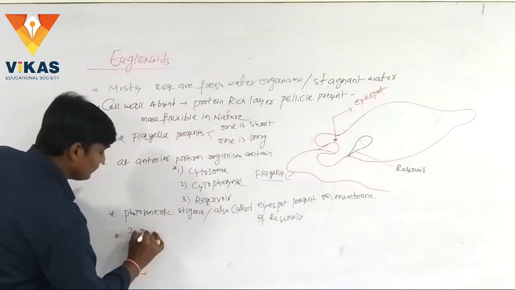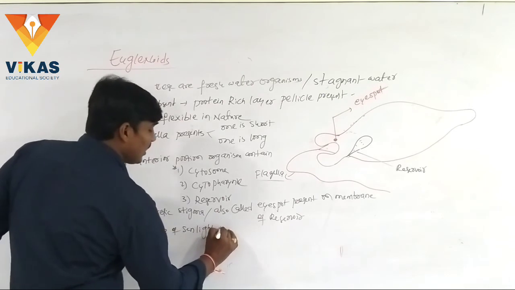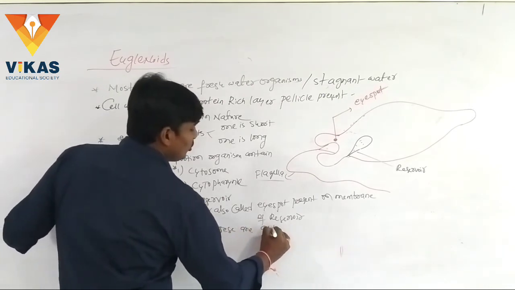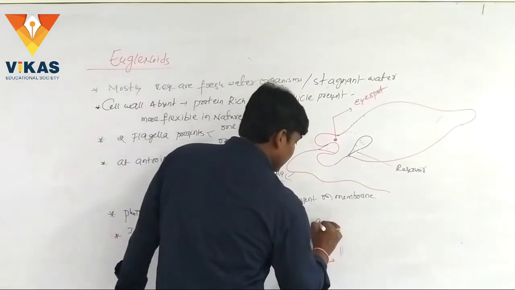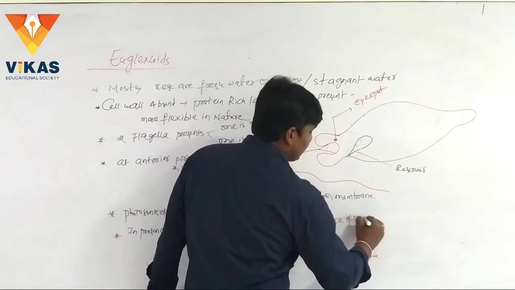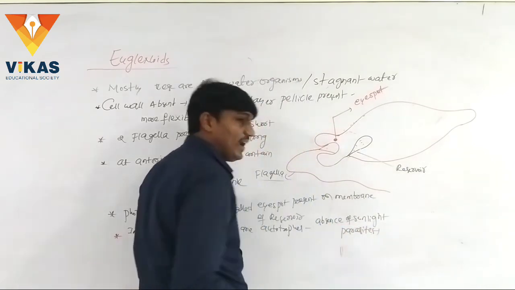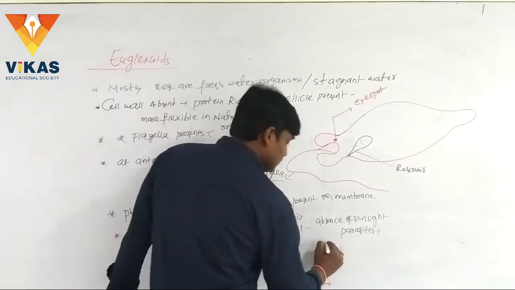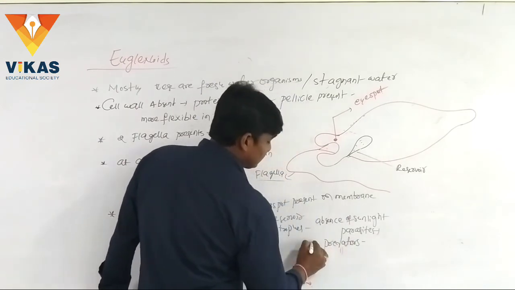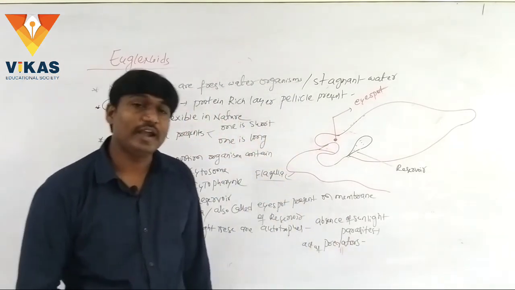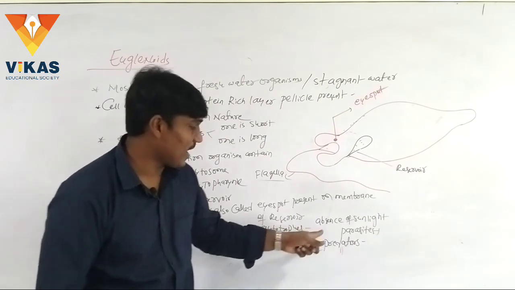In the absence of sunlight they act as predators, meaning they hunt small organisms for their food materials. Hence these are called parasites.